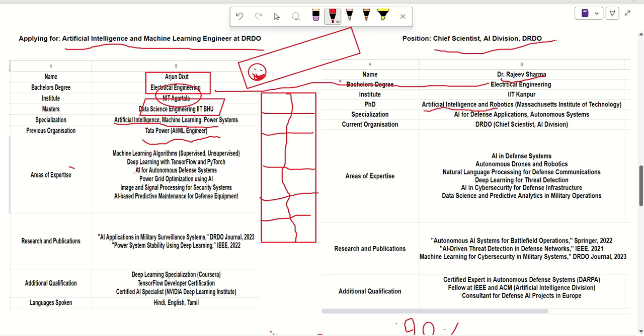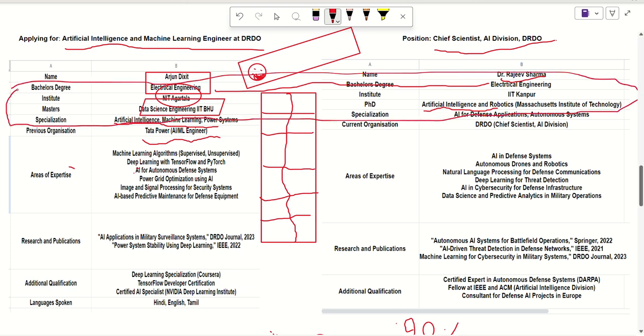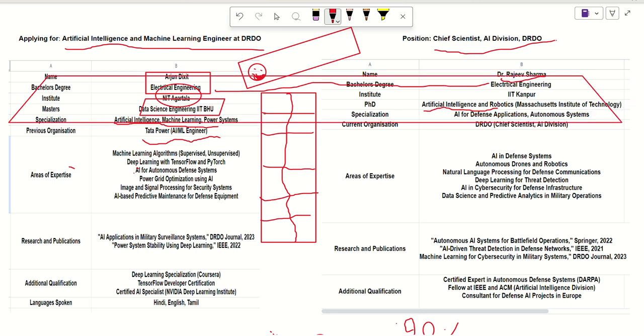Dr. Sharma and Arjun both are having a bachelor's degree in electrical engineering. And for higher qualification, we can say that Dr. Sharma is having a master's in data science and PhD. Arjun is having a master's in data science and Dr. Sharma is having a PhD in artificial intelligence. So on the basis of qualification, we can see that both of them are having nearly similar qualifications.